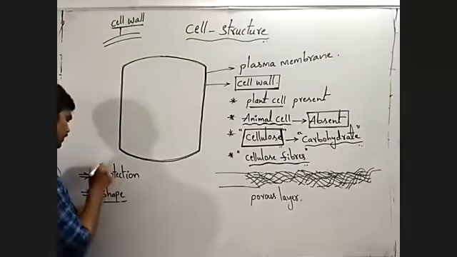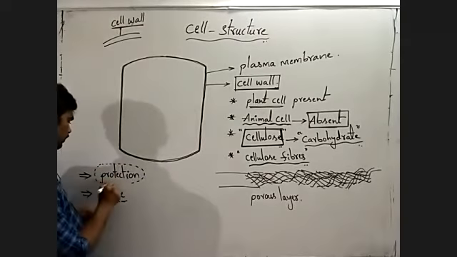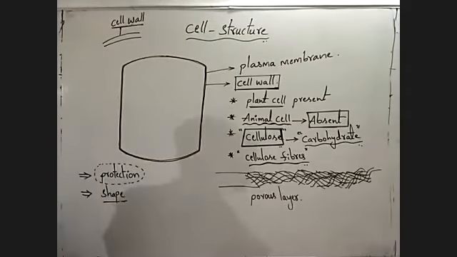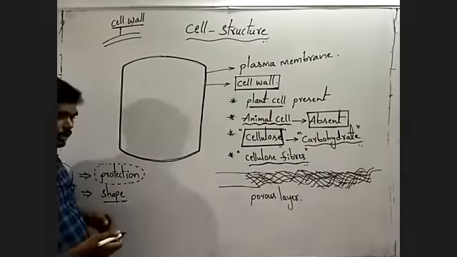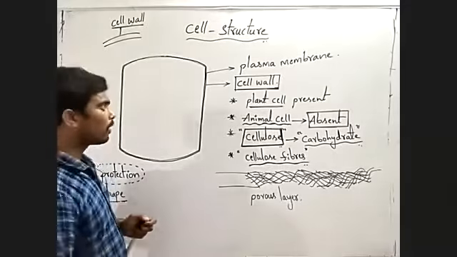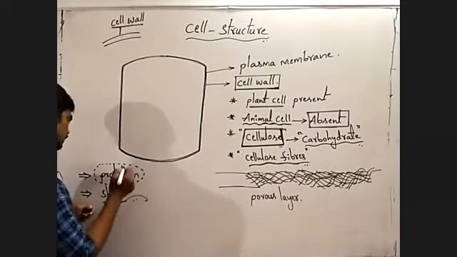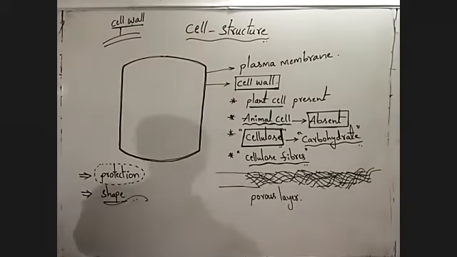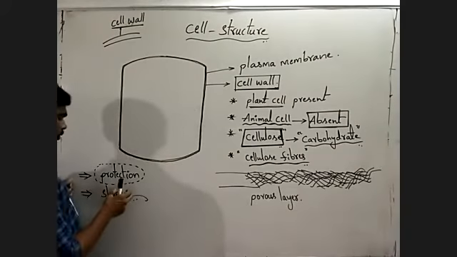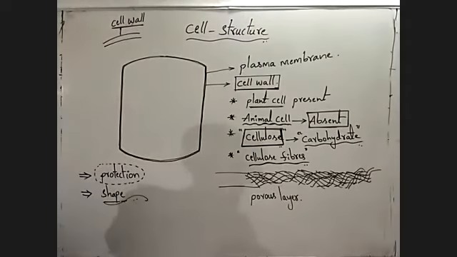What is the function of the cell wall? Protection. It gives protection to the inner parts of the cell. Next, it gives a particular shape to the cell. These two are the important functions of the cell wall. Observe once.